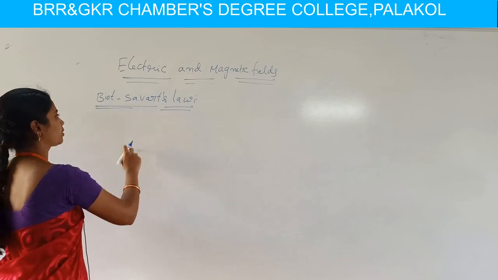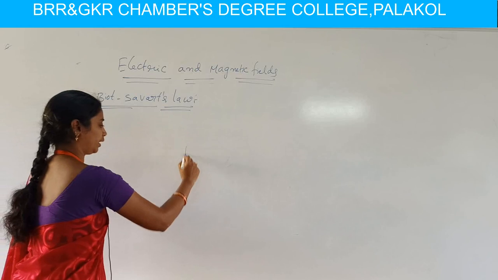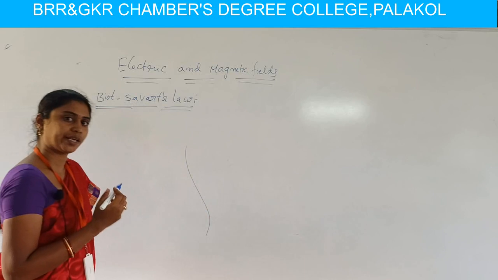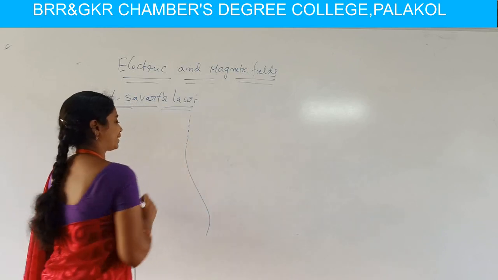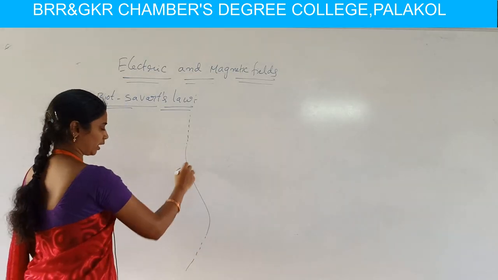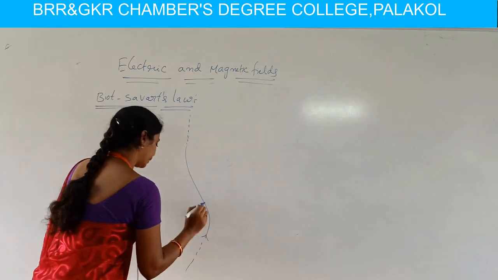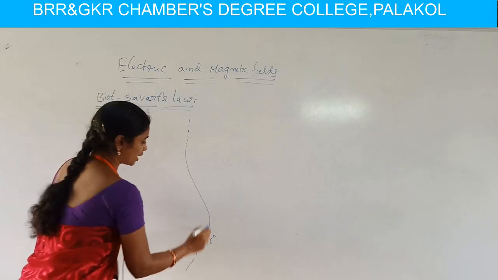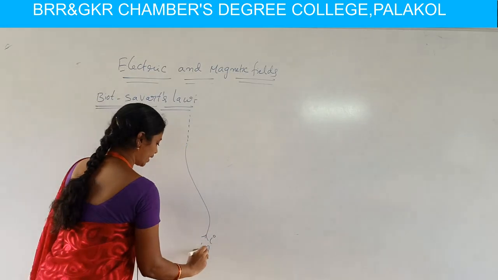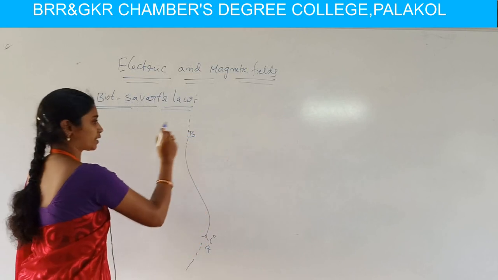Okay students, in this Biot-Savart's law, they consider an infinitely long conductor. Here the conductor must be infinite and of arbitrary shape. So we say the conductor extends to infinity, and we draw this diagram with dotted lines. In this infinite conductor, they considered current I passing through it. Here the conductor is named AB and current I is flowing through it.